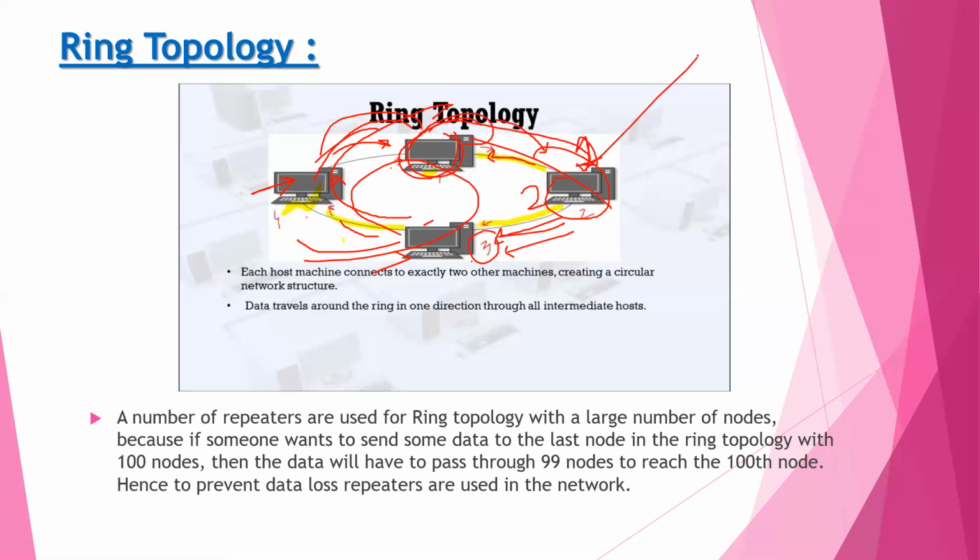A number of repeaters are used for ring topology with a large number of nodes, because if someone wants to send some data to the last node in a ring topology with 100 nodes, then the data will have to pass through 99 nodes to reach the 100th node. Hence, to prevent data loss, repeaters are used in the network.